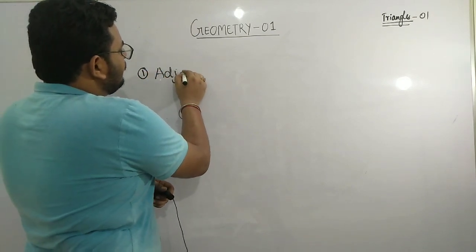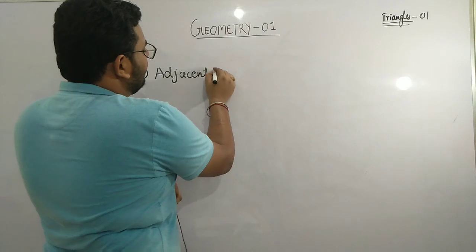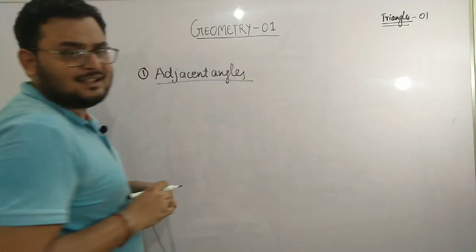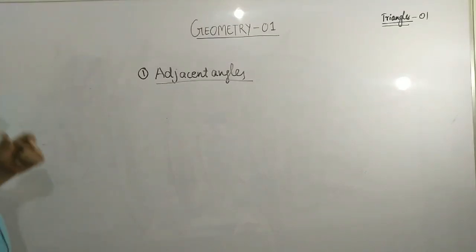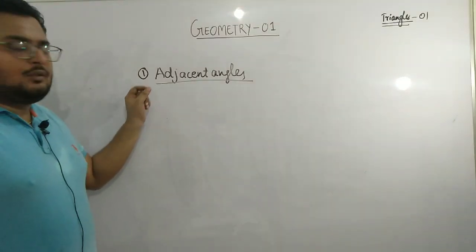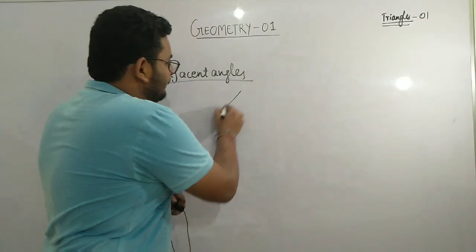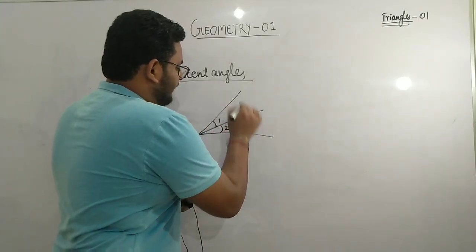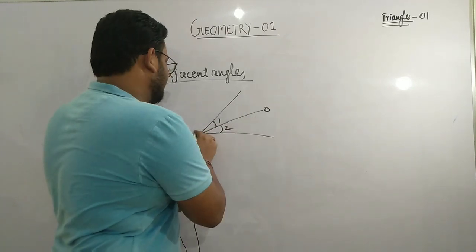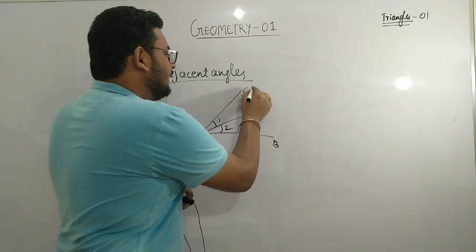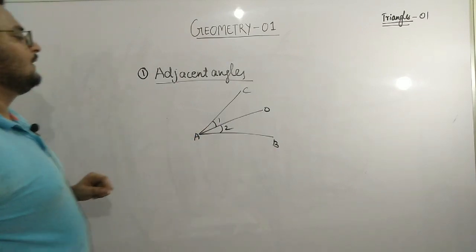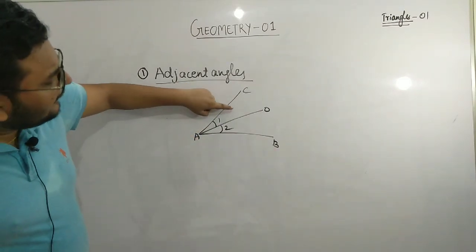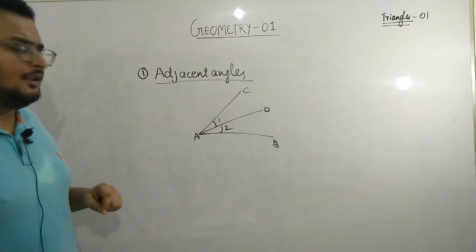I don't know how many of you are aware of adjacent angles. Many of you have read various times what adjacent angles are. Okay, so look at this particular diagram I am drawing over here. Here angle 1 and angle 2 are known as adjacent angles. How can you say that these are adjacent angles? What are the properties by which it can be said that angle 1 and angle 2 are adjacent angles?